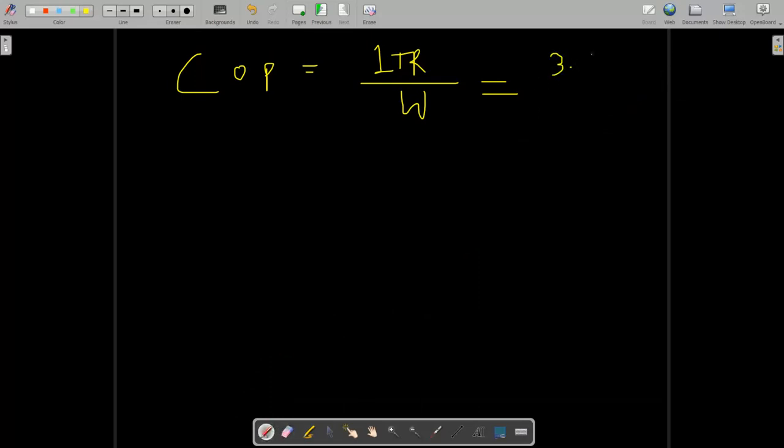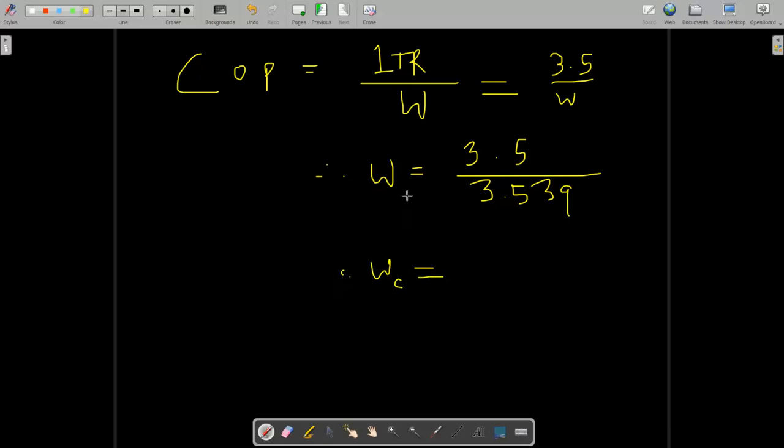We have the COP value, so find 3.5 upon 3.539. So when you put this, you will find the compressor work as 0.989 kilowatt per ton. So this is the answer of your compressor work.